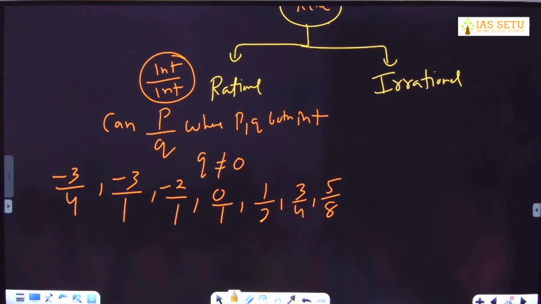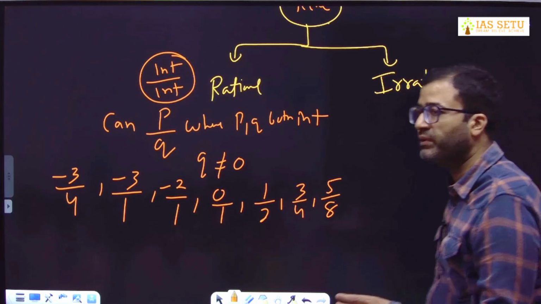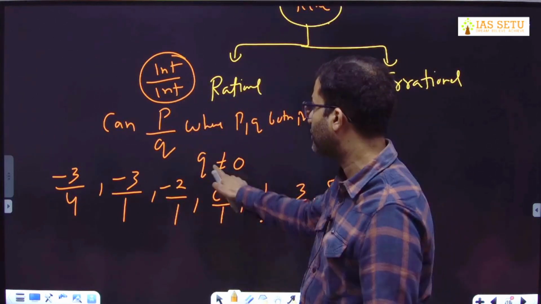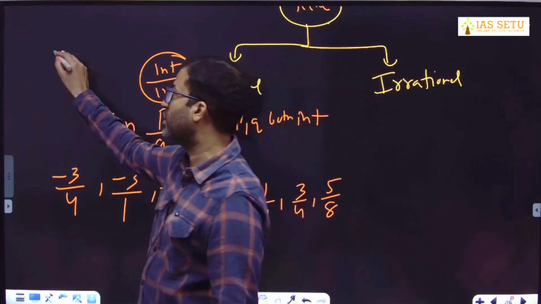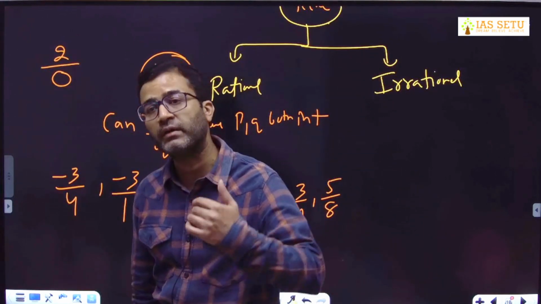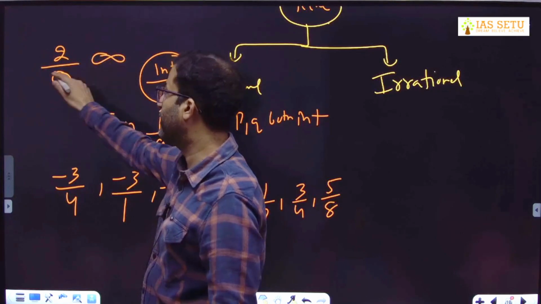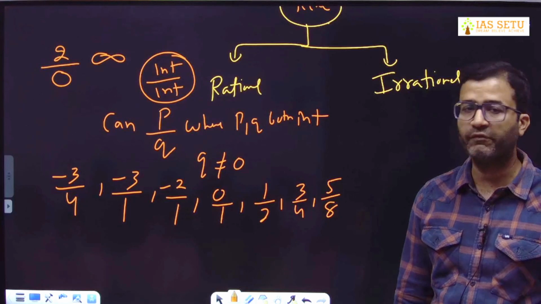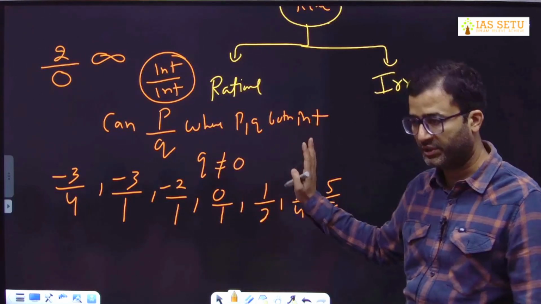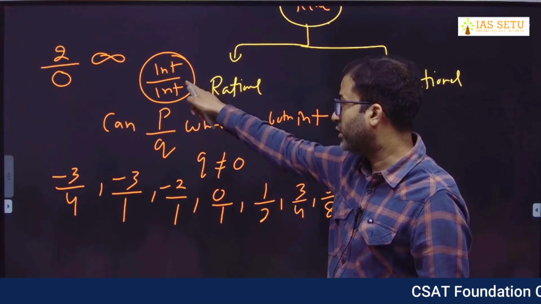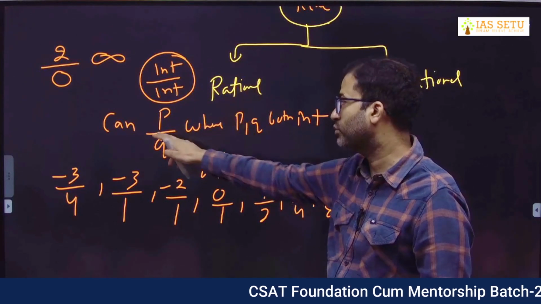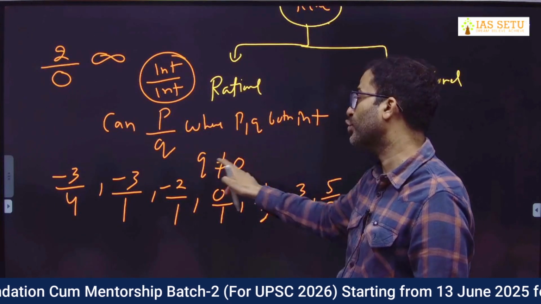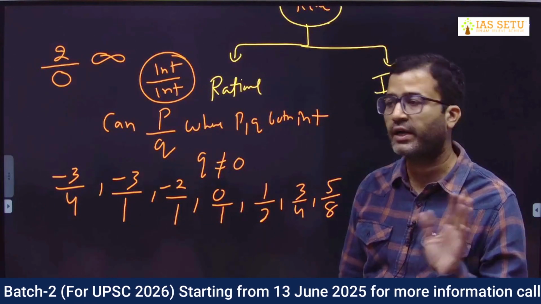I will brief you. But here point is rational number we can express in the form of integer upon integer. Only one exception is denominator cannot be 0, because the moment your denominator is 0, it becomes infinity, which is not a rational number. So denominator cannot be 0. So you can write, one, integer upon integer. Second, write can be expressed in the form of P by Q, where P and Q both integer. Q is not equal to 0. Your denominator cannot.